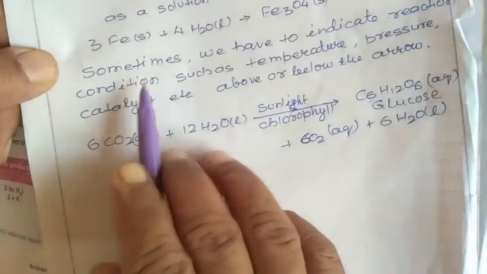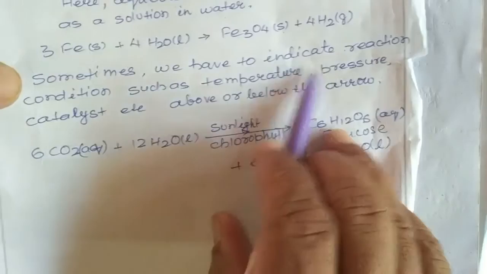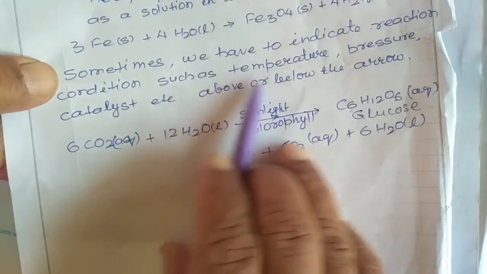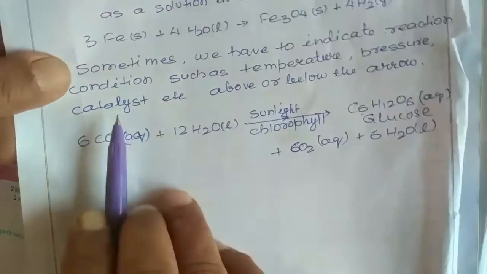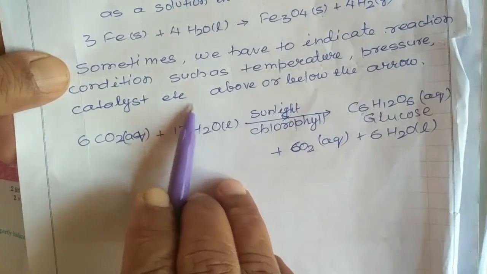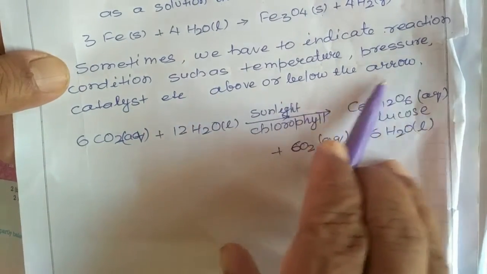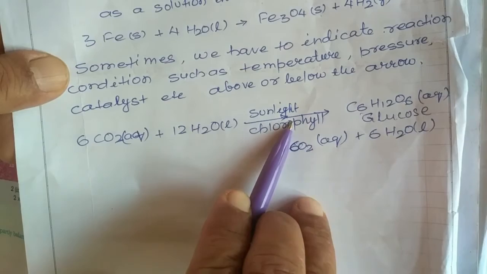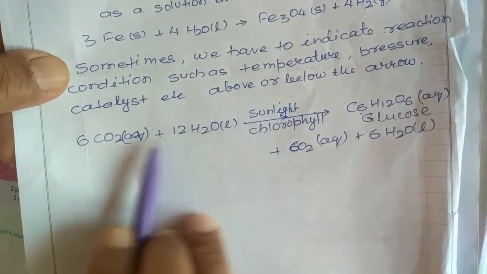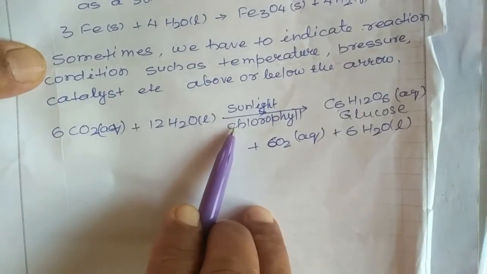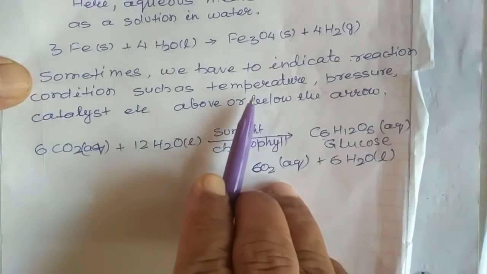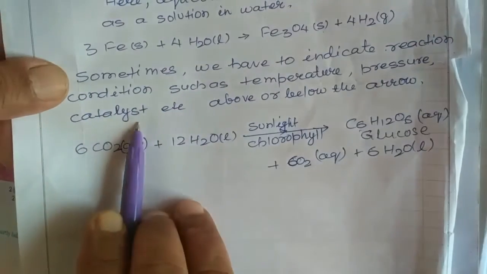Sometimes we have to indicate reaction conditions such as temperature, pressure, catalyst, etc. over or below the arrow. Whatever arrow we put to differentiate the reactants and products, we have to mention temperature, pressure, catalyst, etc., whatever it is.